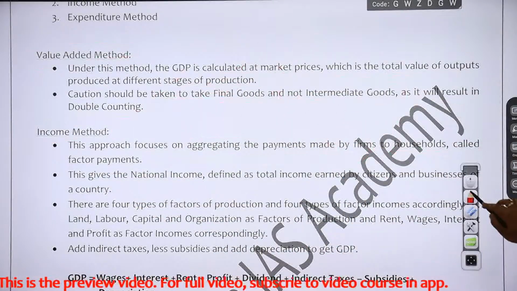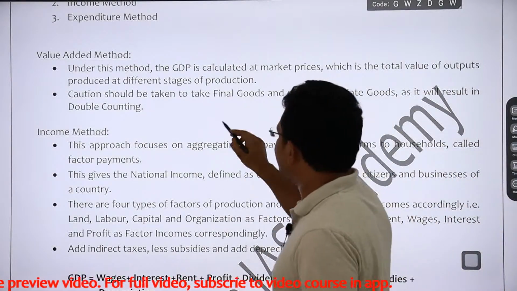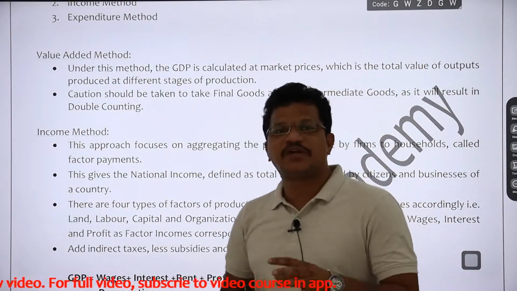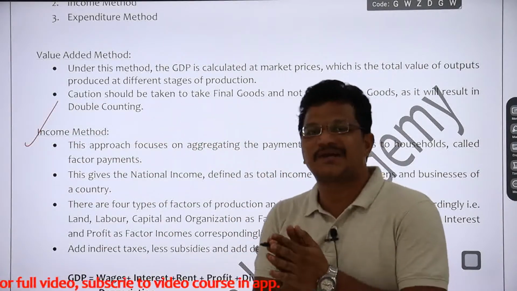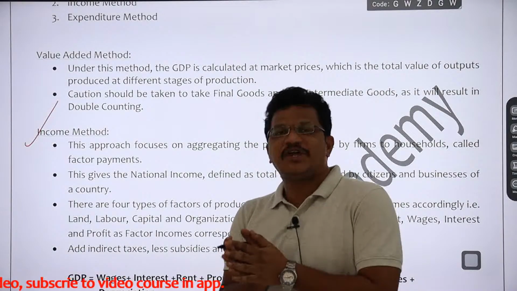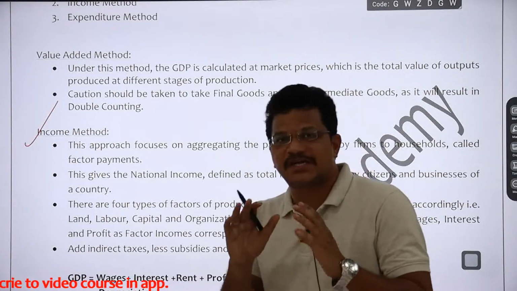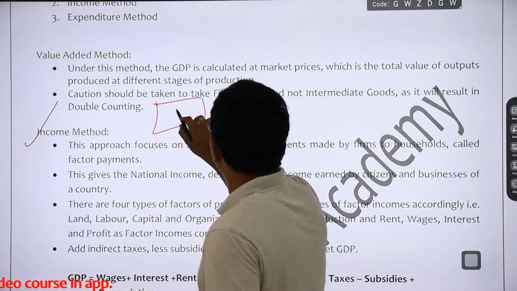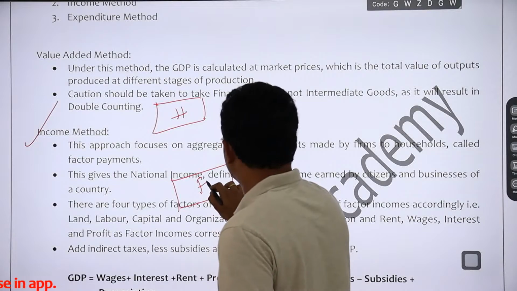See here, before understanding this, you need to understand the circular flow of income. Actually, the circular flow of income will not be very useful from your mains perspective, but to understand the income method, you need to know about the circular flow of income. In the previous class also, I explained briefly what the circular flow of income is. In a simple circular flow of income, there will be two entities. One is households and another is firms, right?